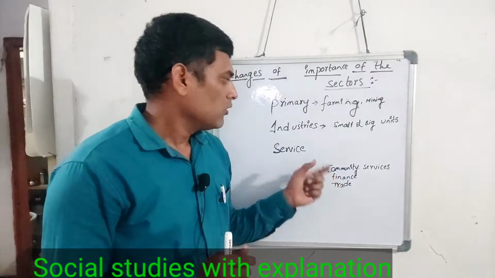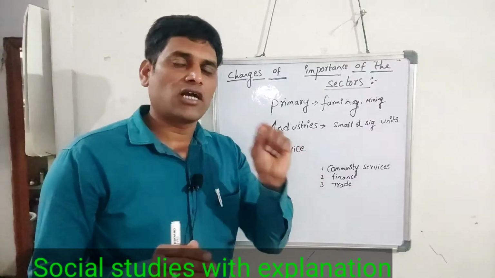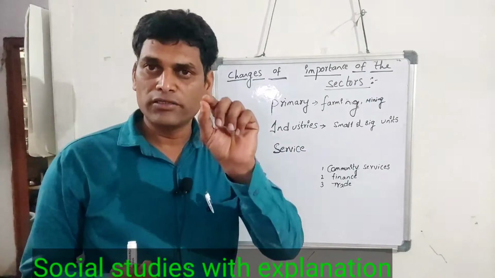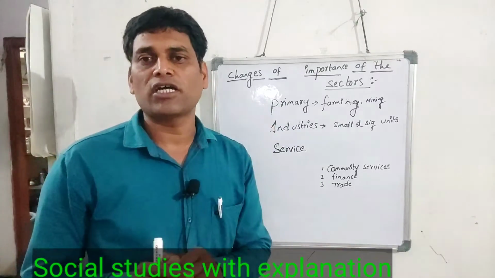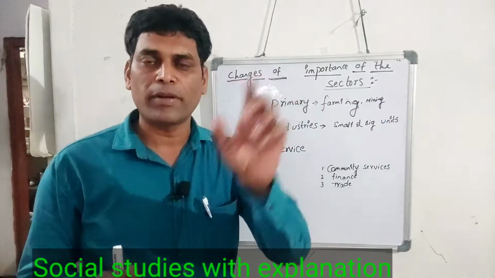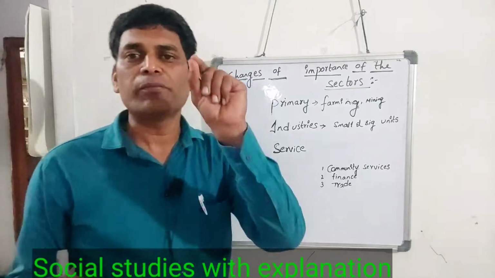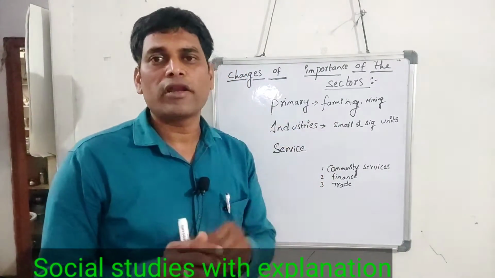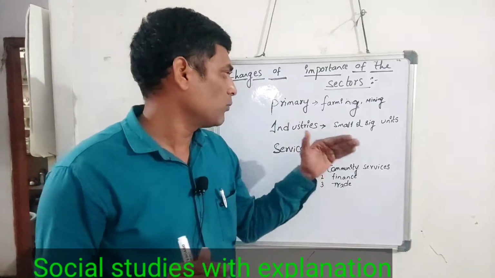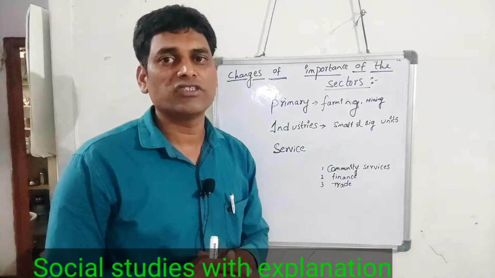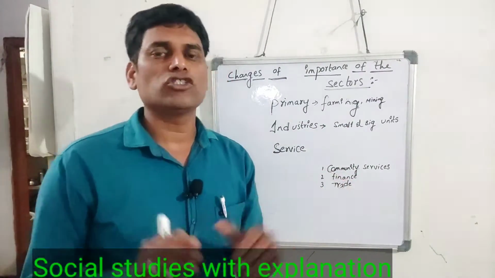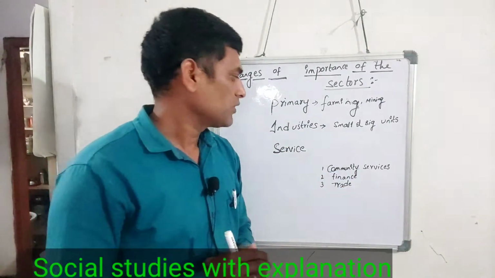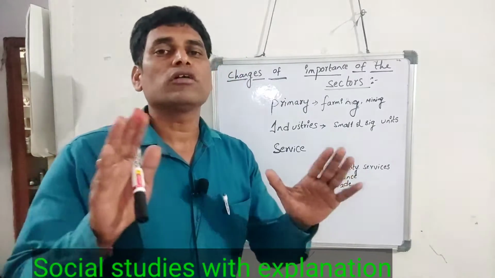In countries like Australia and America, in agricultural activities, that is the primary sector, only 5% of people are working, whereas the remaining percentage of people are working in industries or the service sector. This clearly shows that most people should be in the secondary or service sector. So that has become the main criterion.